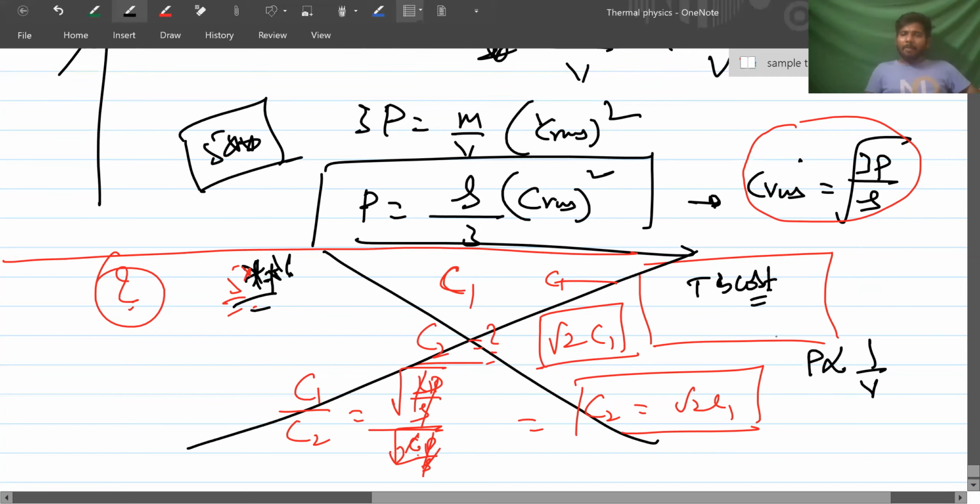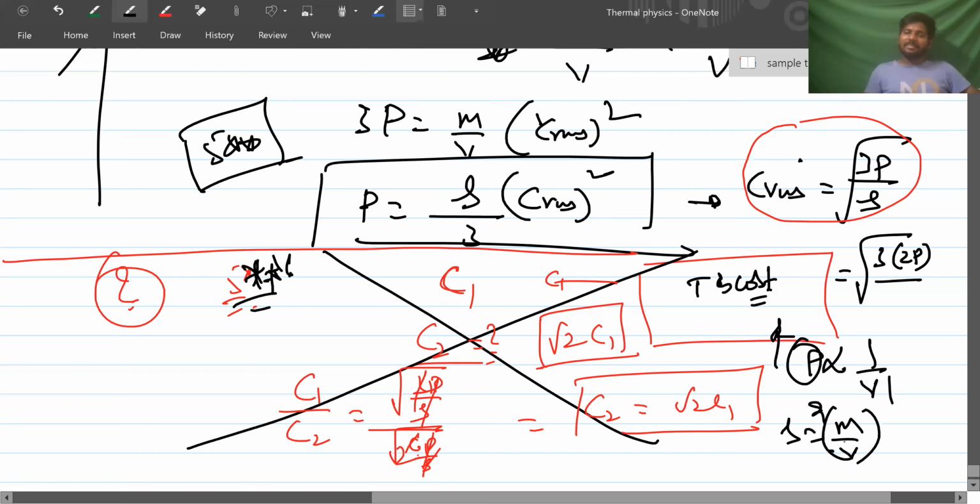Pressure became double, that means if pressure is double, volume will become half, right? You see here, root over 3 into 2P. Volume is half, it means what? Density will become double, right? Density is mass by volume. Volume half means density will become twice, right? So root of 3 into 2P by 2 rho. So 2 gets cancelled. Again, the answer is what?